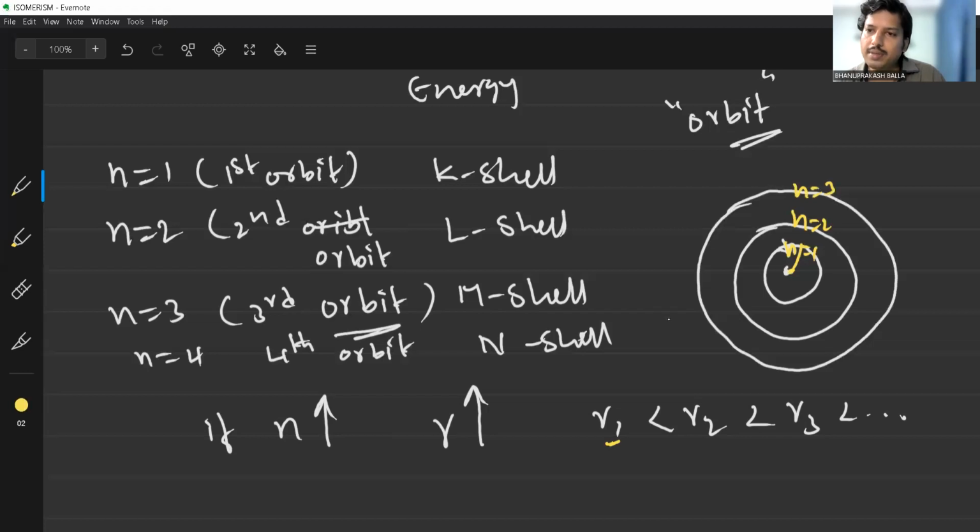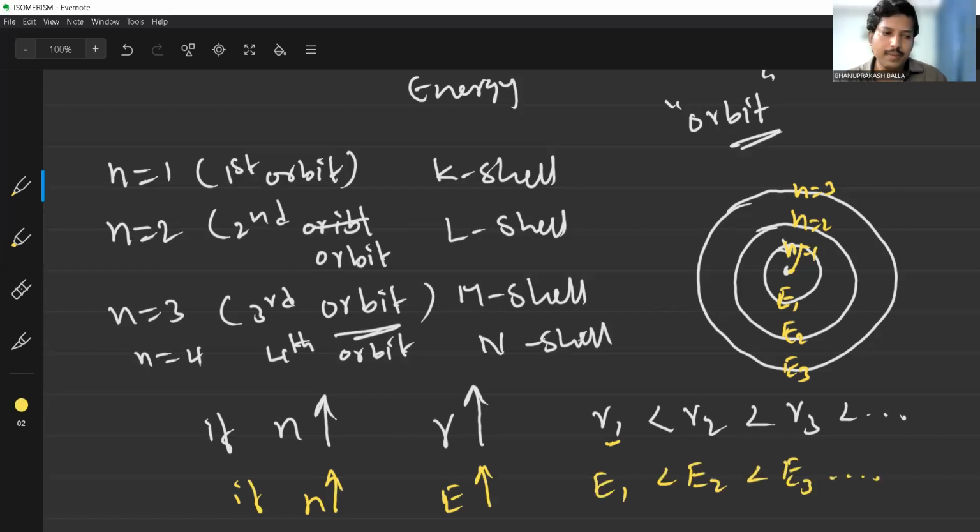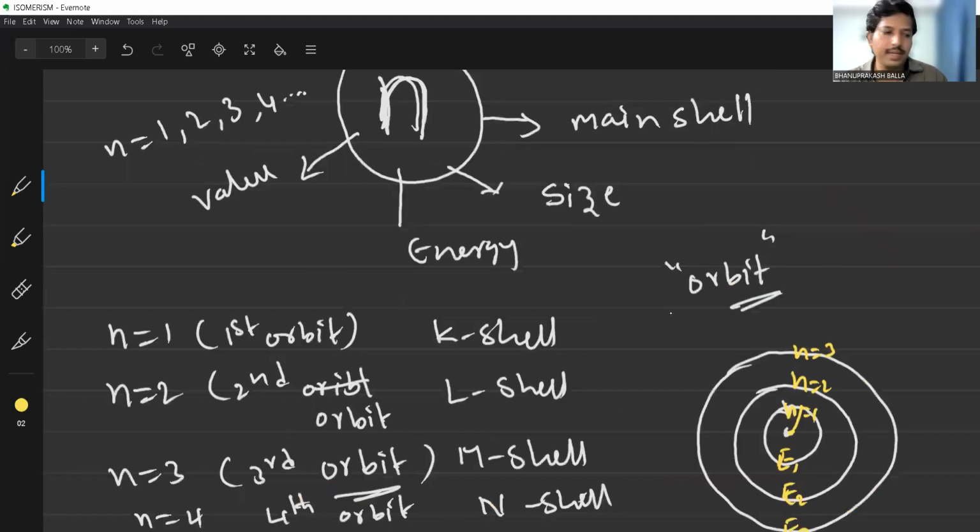In each stationary orbit, the electron revolves with a particular energy, represented as E1, E2, E3. If the n value increases, the magnitude of the energy also increases, so E1 is less than E2, which is less than E3, etc. Now the differences between the energies are delta E1, delta E2, delta E3.